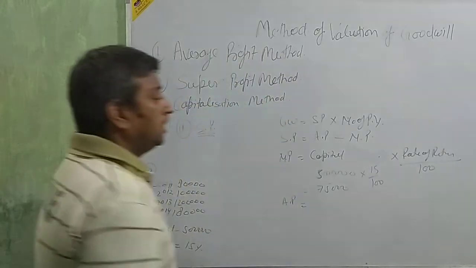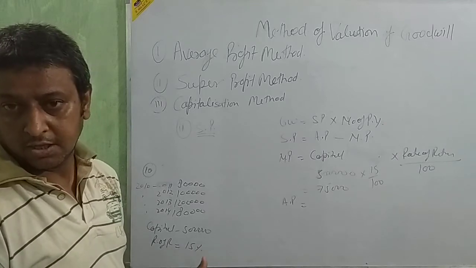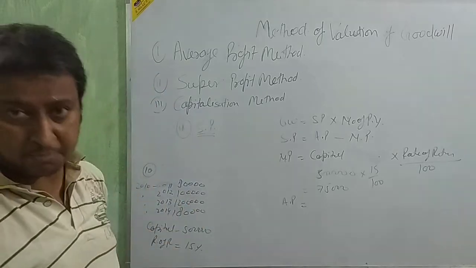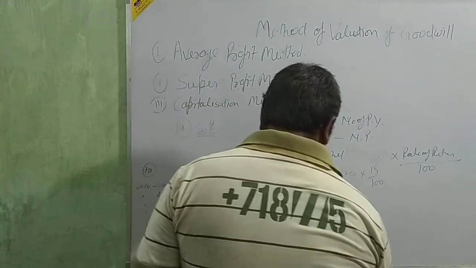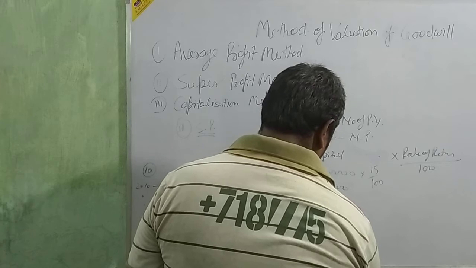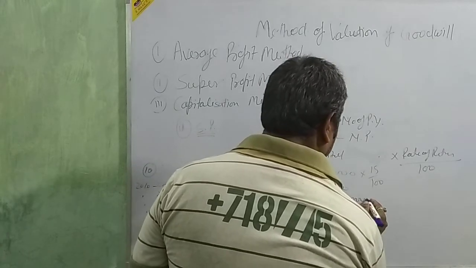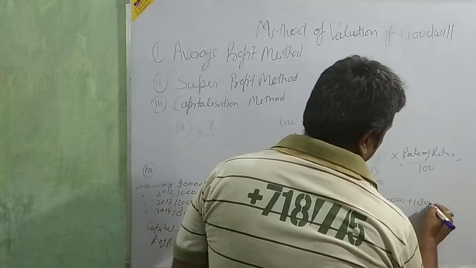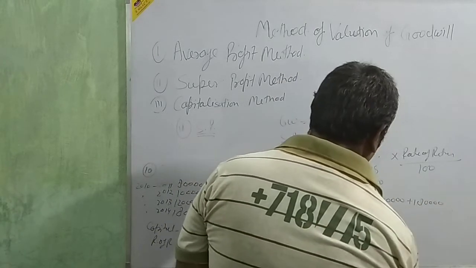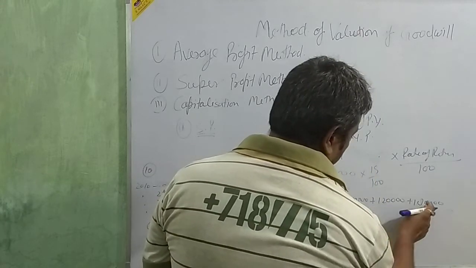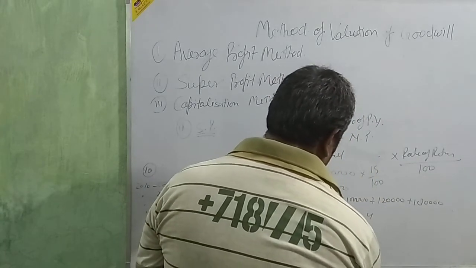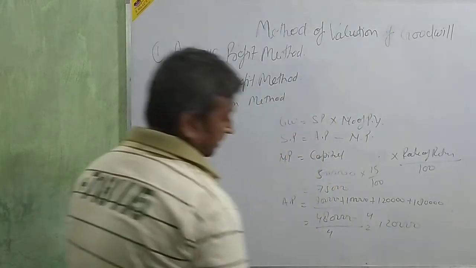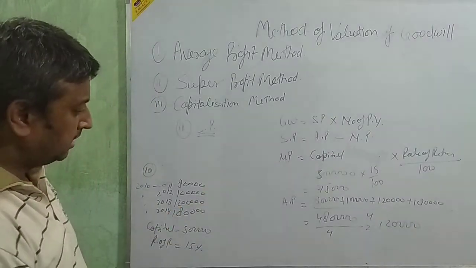Average profit is equal to total profit upon number of years. Total: 80,000 plus 1 lakh plus 1 lakh 20,000 plus 1 lakh 80,000. Divide by 4. 80, 120, 3 lakh, 4 lakh, 4 lakh 80,000 upon 4, 1 lakh 20,000. Okay, clear? 1 lakh 20,000.